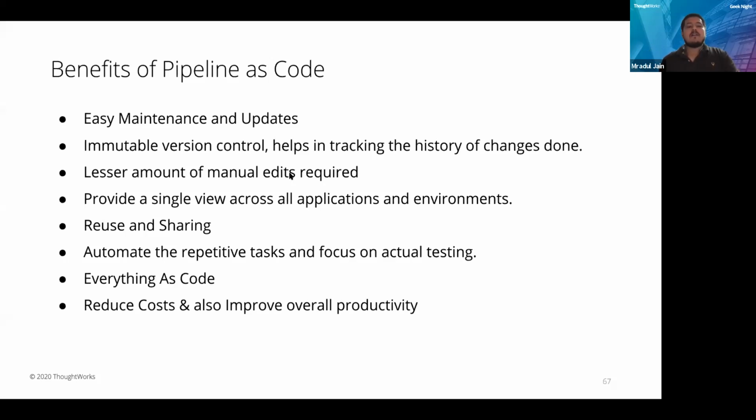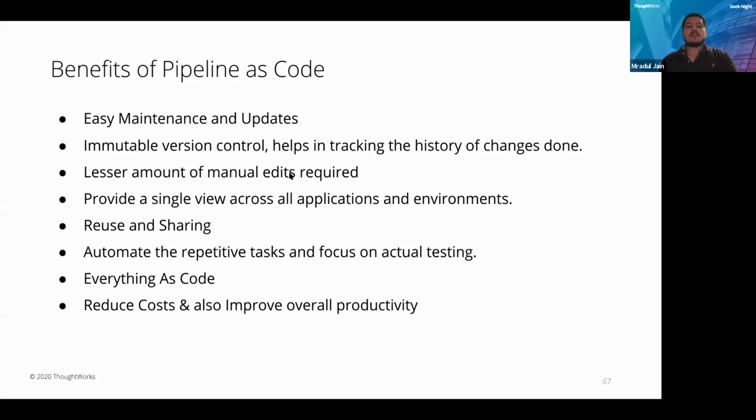Reuse and sharing. Yes, it's one of the great advantages. We can reuse the same code in different projects as well. Like suppose you have a client who is having multiple sub projects. You want to use the same pipeline structure which you have used in another project of the same client. You can do that. So it will help in reducing your manual work and creating a new pipeline altogether again.